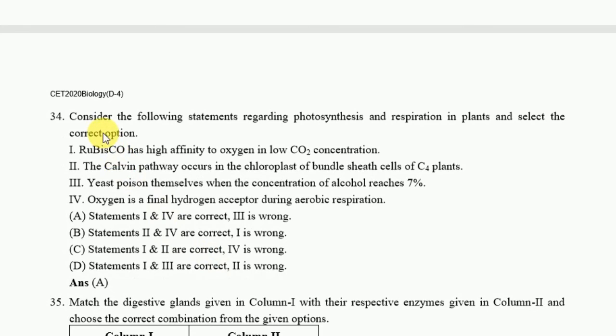Next one, consider the following statements regarding photosynthesis and respiration in plants and select the correct options. For this one, the correct answer is statements 1 and 4 are correct. Statement 3 is wrong. Okay.